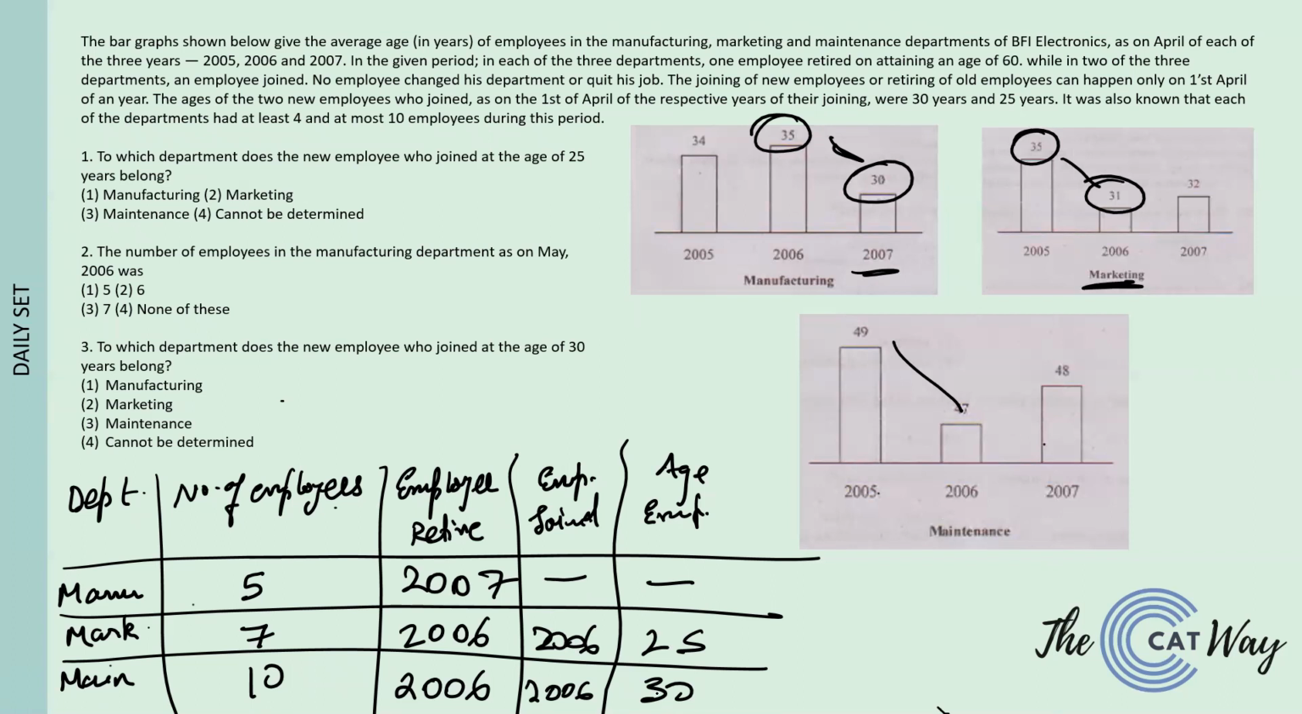To which department does the new employee who joined at the age of 25 years belong? We can say marketing. The number of employees in the manufacturing department as on May 20, 2006: in 2006 there were 5 employees, because the change happened in 2007. To which department does the new employee who joined at the age of 30 years belong? The 30-year-old joined the maintenance department. So the correct option will be option number 3.